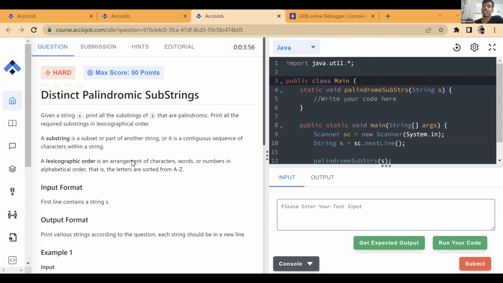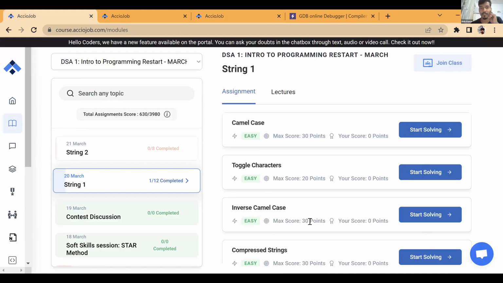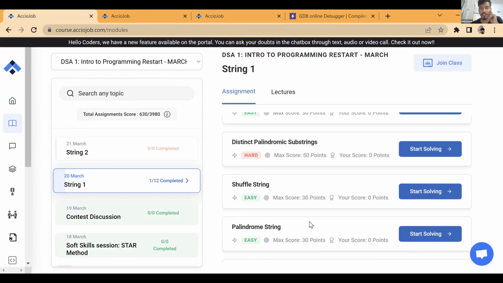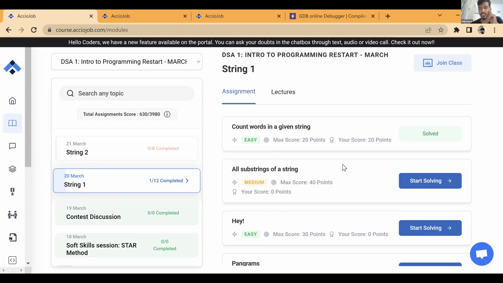Now, what else is asked in this question? The first part was to find out whether a string is a palindrome, which we got. The second thing is to print all the substrings that are palindromic. Did we discuss one question earlier that asked us to print all the substrings of a string? Did you solve this question?